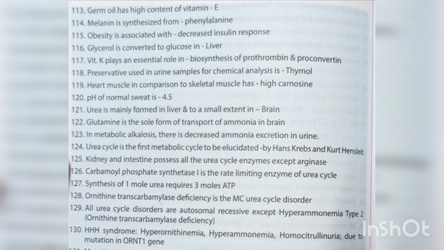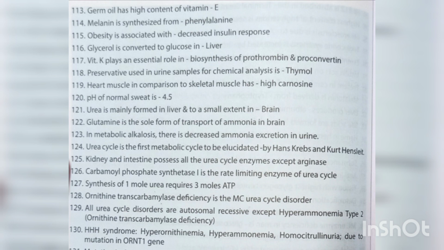Preservative used in urine sample for chemical analysis is thymol. Heart muscle in comparison to skeletal muscle has high carnosine. pH of normal sweat is 4.5. Urea is mainly formed in liver and to a small extent in brain. Glutamine is the sole form of transport of ammonia in brain. In metabolic alkalosis, there is decreased ammonia excretion in urine.